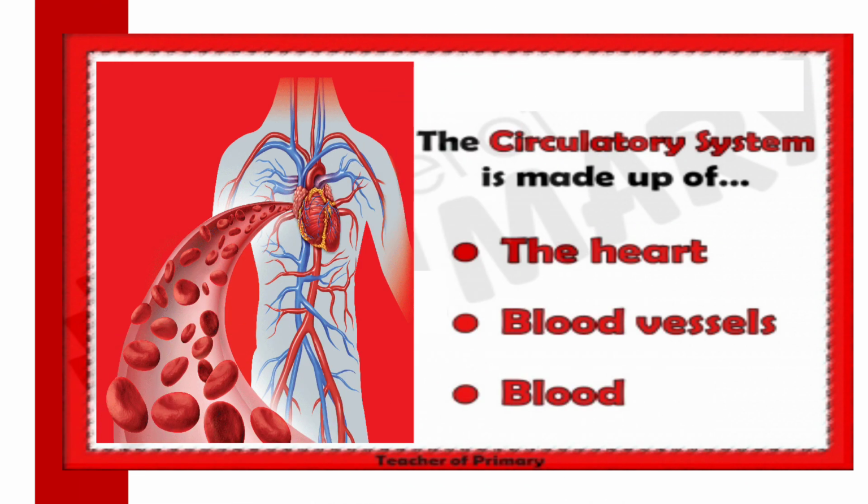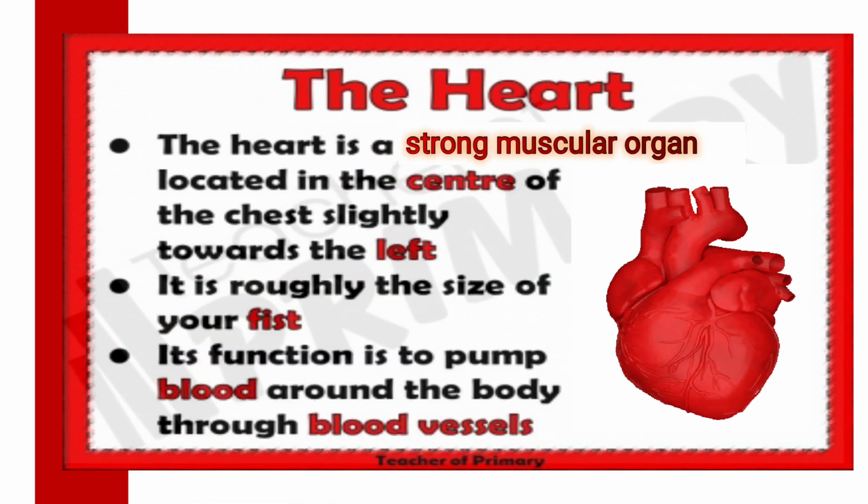Now, what is the circulatory system made up of? The circulatory system is made up of three components: the heart, blood vessels and blood. One by one we will discuss all the components of the circulatory system.